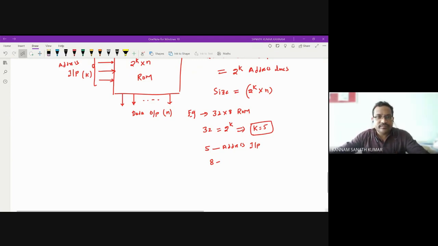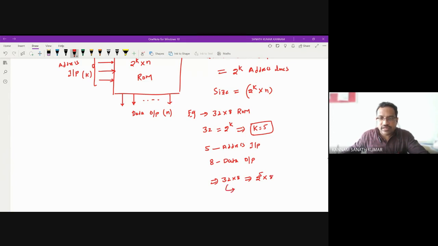These are the data outputs. So what is my size? You can represent 32 cross 8 as 2 power 5 cross 8, that means 32 eights. So in total it has 256 bits, 256 locations.